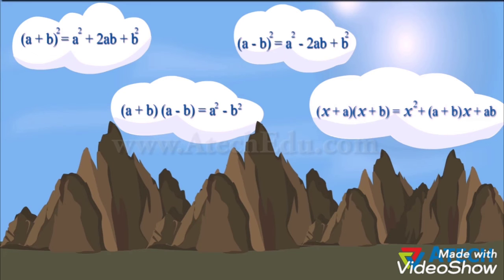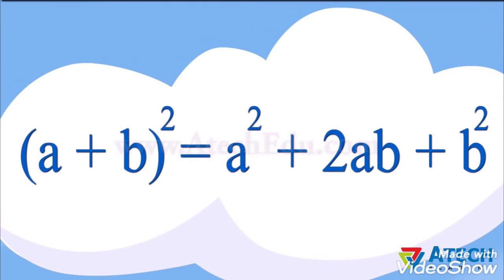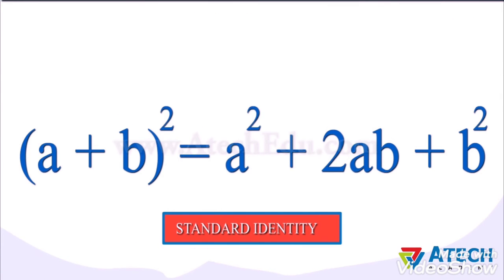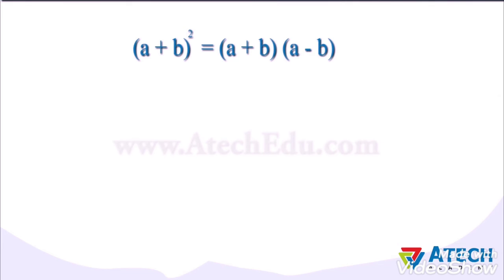Hence, this equation is not an identity. There are some identities which are used frequently. Such frequently used identities are called standard identities. Let us check our first standard identity. It states that (a + b) whole square equals a square plus 2ab plus b square.